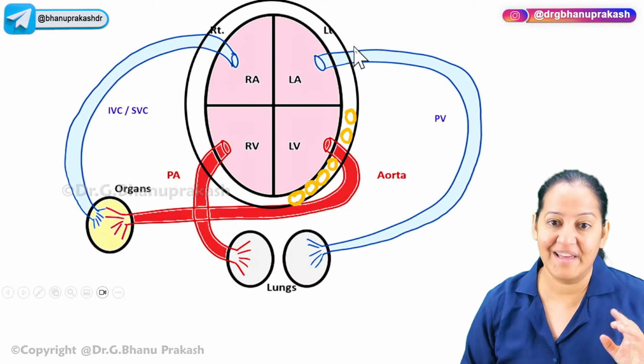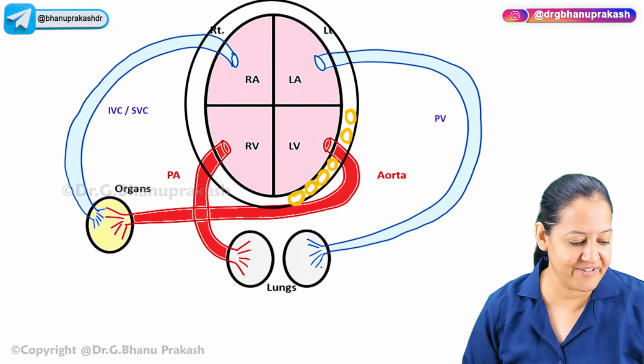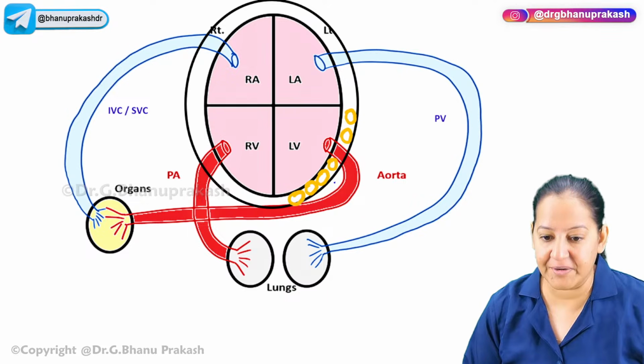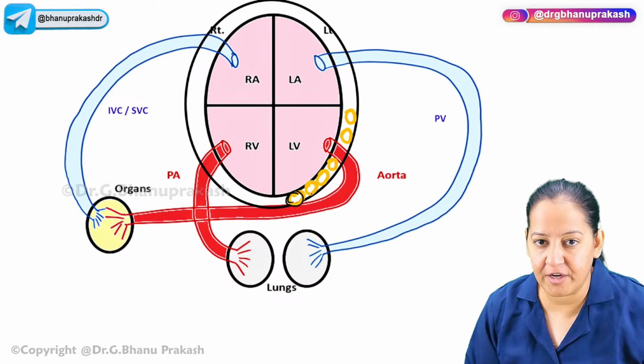Where on the heart? They are acting on the left ventricle cells. Can you see the left ventricle in this diagram? Have a look at the left ventricle. In the left ventricle, can you see the yellow colored cells I have drawn? I'm highlighting them. Can you see the left ventricular cardiomyocytes?